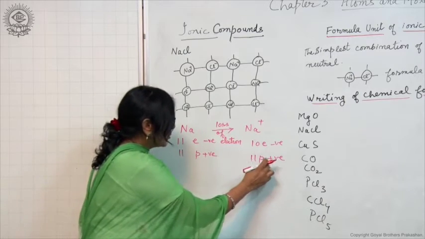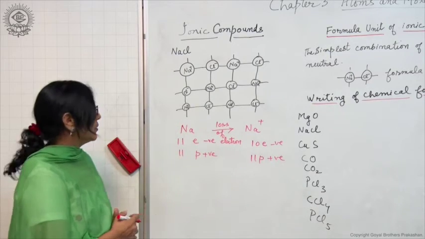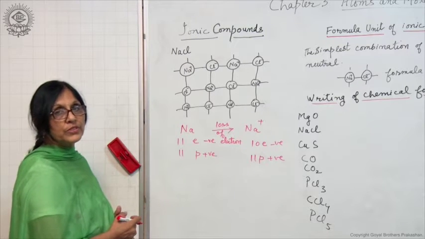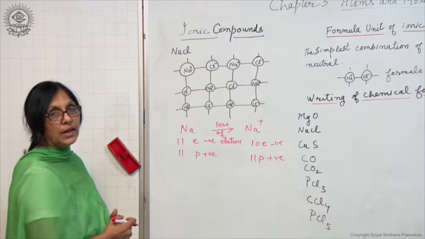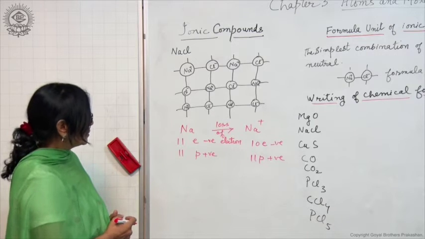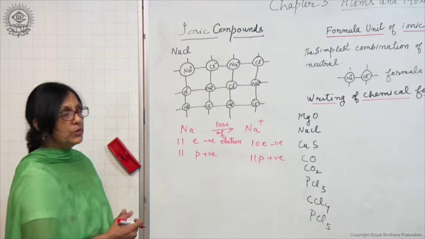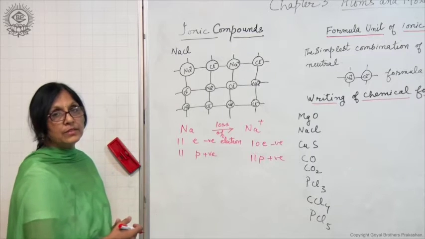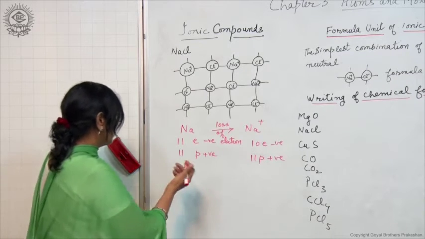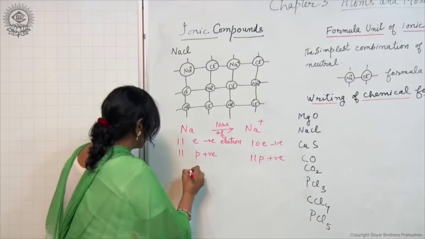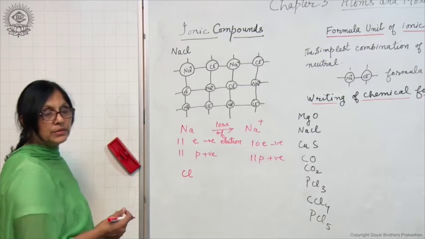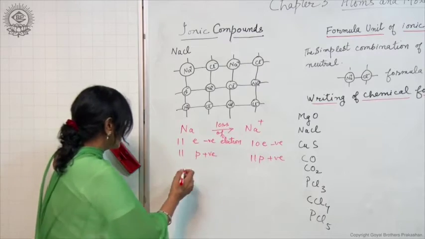Because the positive charge is more than the negative charge, there is a unit positive charge, +1 charge, on the sodium ion. Just very briefly I am telling you, in detail you will study later how cations are formed and how anions are formed. Let us take the example of the chlorine atom. How an anion is formed, a general idea you should have.